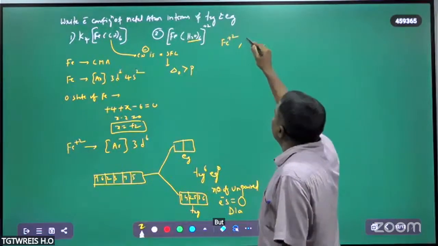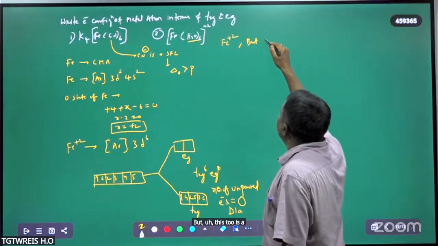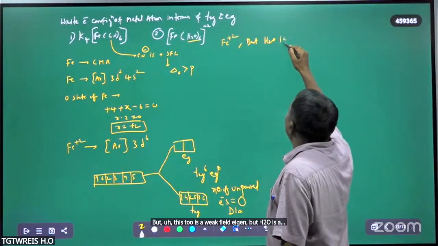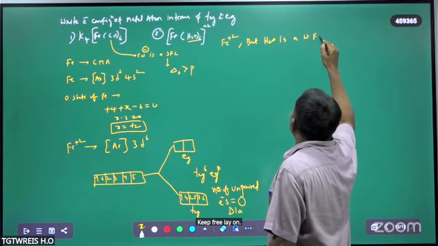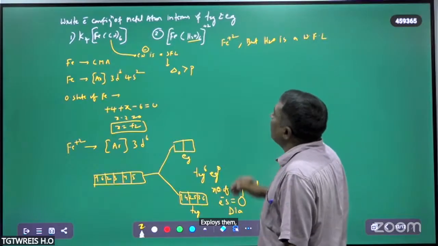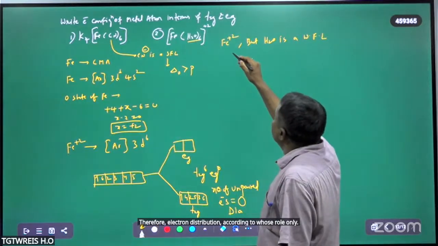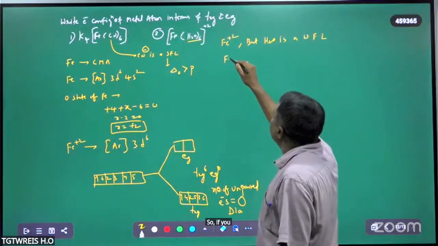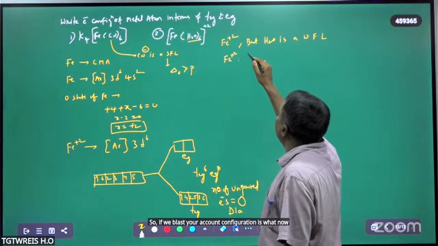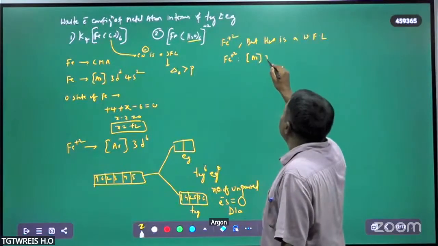But H2O is a weak field ligand. Therefore, electron distribution is according to Hund's rule only. So what is the Fe2+ electron configuration? This is argon 3d6 only.